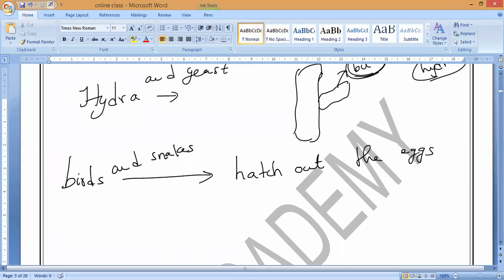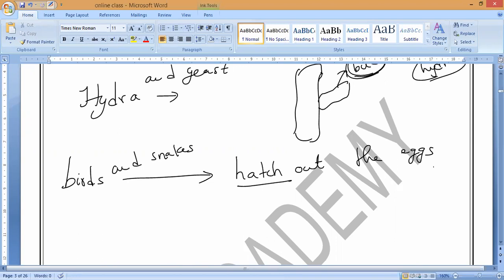Is it yes or no? They will lay the eggs and hatching, we can see. The process of getting babies from the eggs is called hatching. Okay, guys. So if we take birds and snakes, they will hatch out of the eggs, and they will form the new babies. But these eggs will come from where? They will be laid by their parents only.